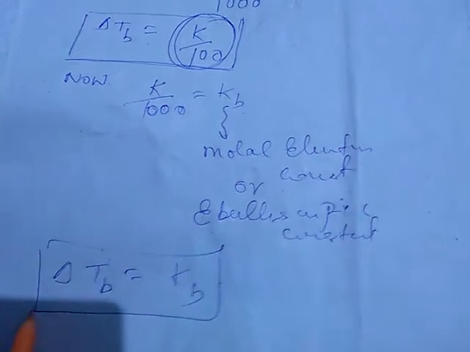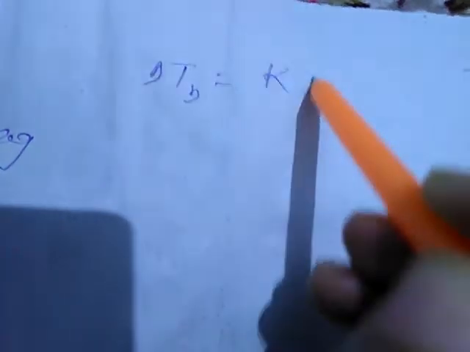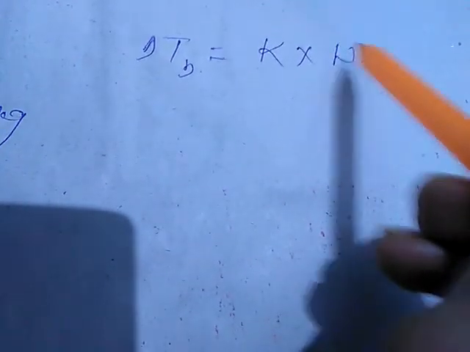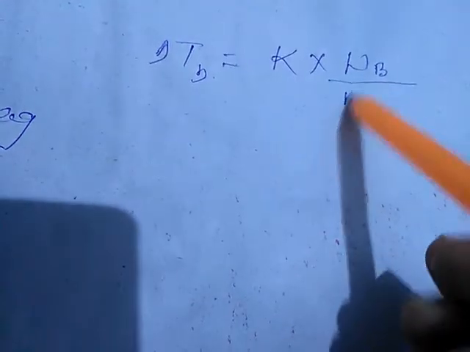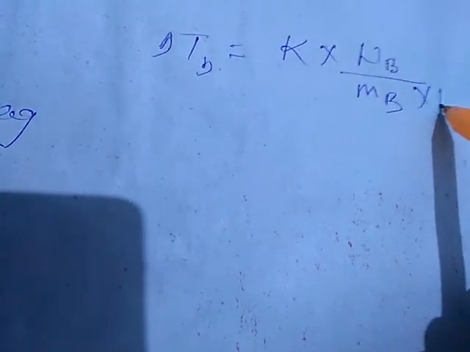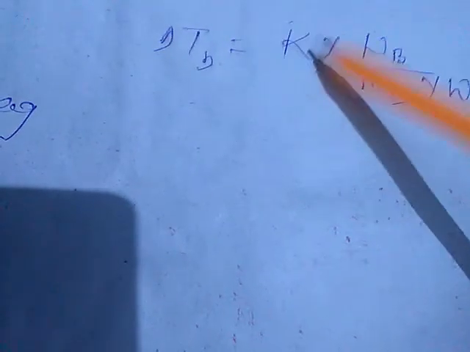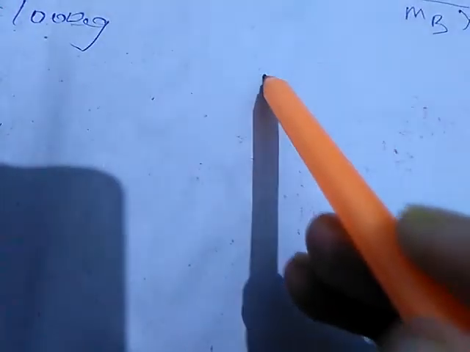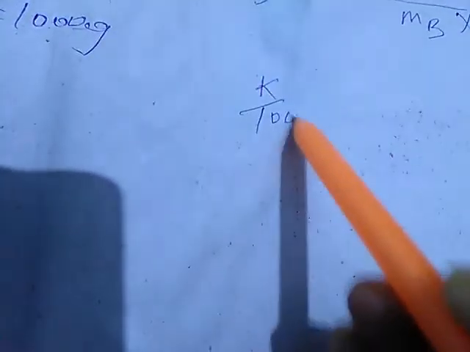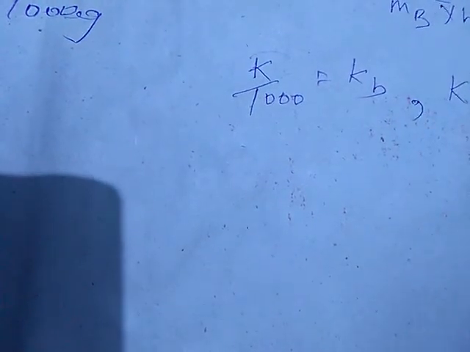Now once again moving towards the previous expression which we have derived, that is this one: delta TB is equal to K into given weight of solute by molecular weight of solute into given weight of solvent. In this expression, if we want to replace this K, it would be replaced from this expression. We know that K by 1000 is equal to KB, so from here we will get the value of K: K is equal to KB into 1000.